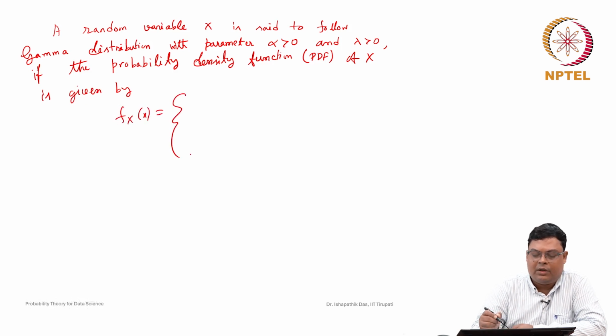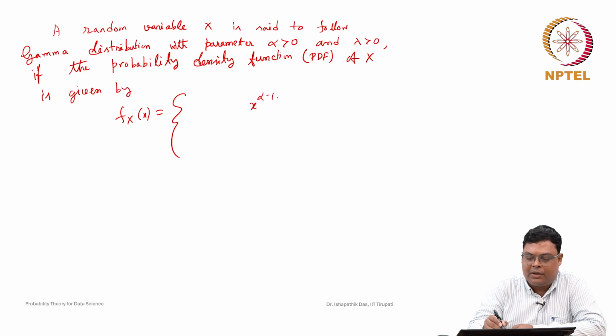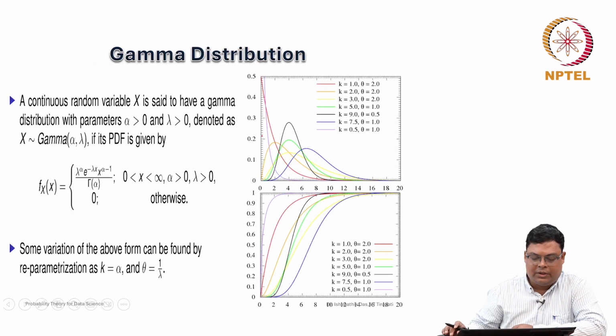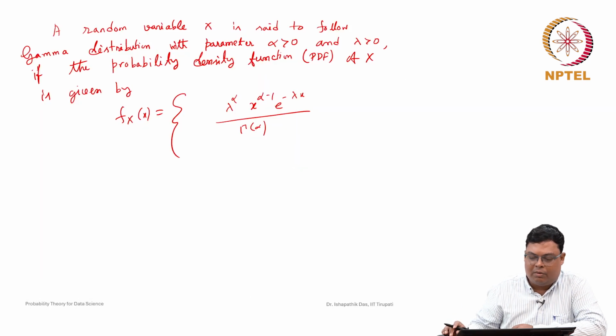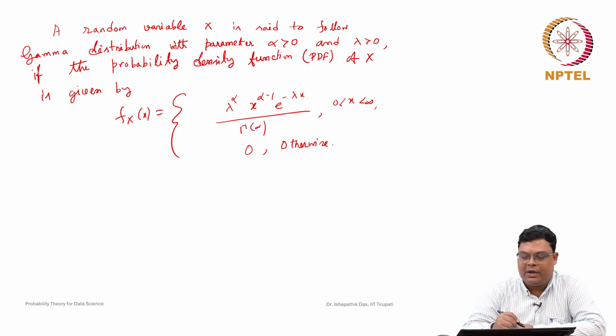So, how does it look? Because the parameters are alpha and lambda: lambda to the power alpha, e to the power of minus lambda x, x to the power alpha minus 1, divided by gamma alpha, whenever x is greater than 0 and less than infinity, and 0 otherwise. So, this is the probability density function.